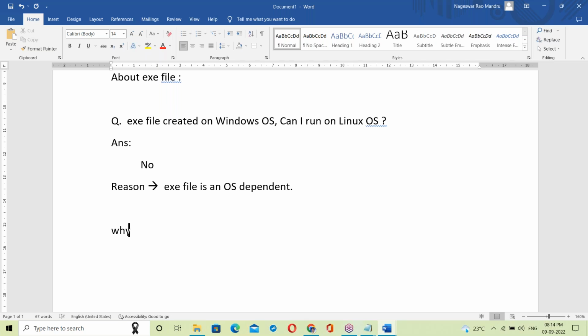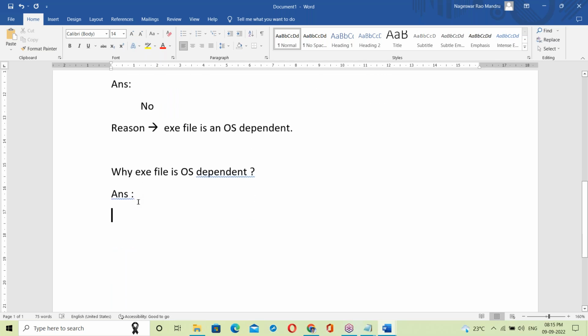Immediately the question is, why is the exe file OS dependent? Now we should answer this. Why is the exe file OS dependent? Let us see.